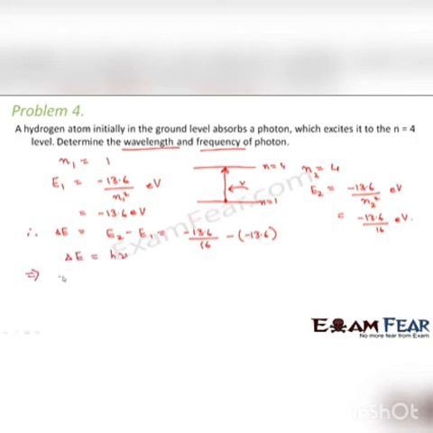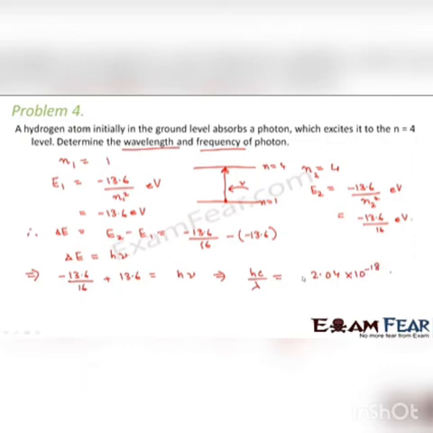So delta E is minus 13.6 divided by 16 plus 13.6 is equal to h nu. So from this we can say that this frequency nu can also be written in terms of lambda, that is hc by lambda is equal to 2.04 into 10 to the power minus 18.